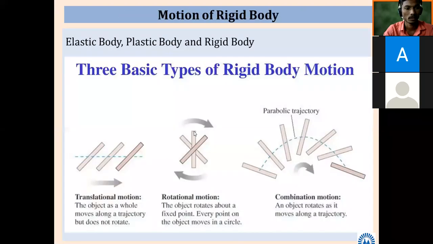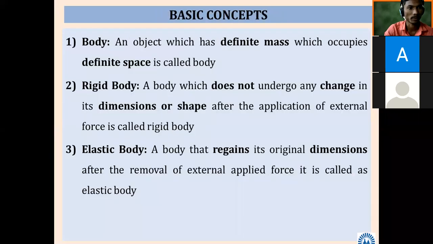Yesterday we started Newton's laws, and we discussed them in depth. Before that, a little back we will go. We also discussed what a body is: rigid body, elastic body, plastic body. For those who missed yesterday, the object which occupies space is what we are calling a body. Three types of bodies we have seen: rigid, elastic and plastic.